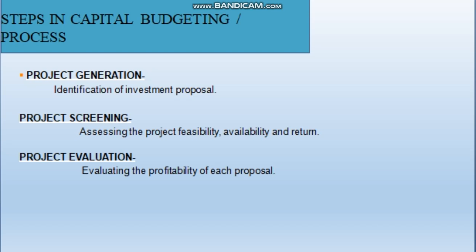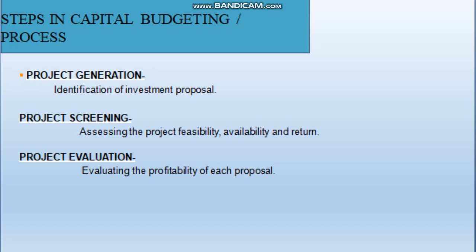And there are mainly three types of cash flows. First one is initial cash flow or initial investment. It is the investment required for the beginning of a new project, and it is the outlay of total cash outflows that take place in the initial period. So this will be a large amount. Initial cash flow takes place in the very beginning, and it is also known as the cost of the new asset.